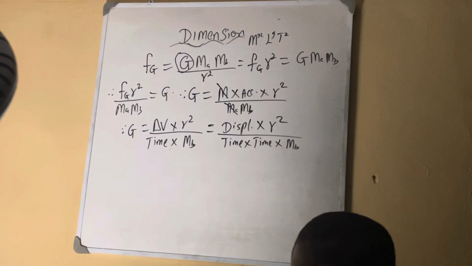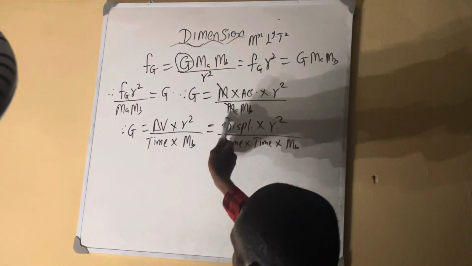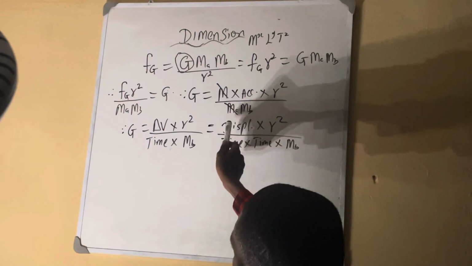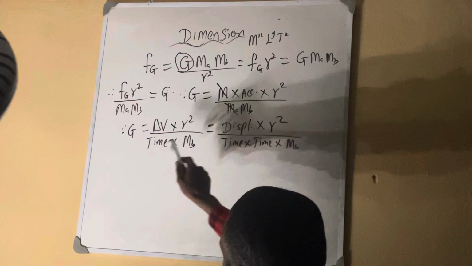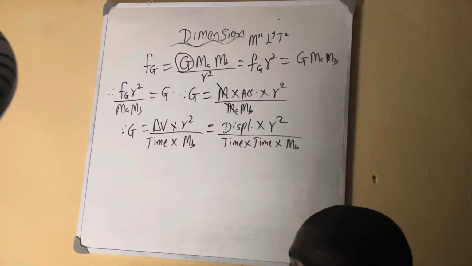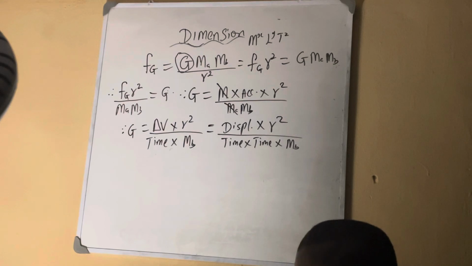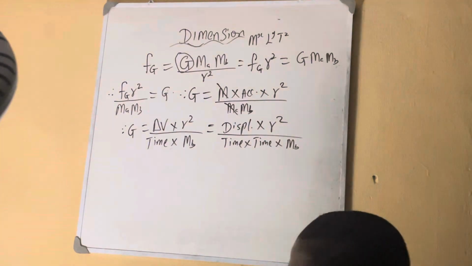As velocity is not a fundamental quantity, you need to break it down until you get the fundamental quantities. Velocity is displacement over time. Velocity, displacement over time, times r square. This r square all over, you bring out this time and bring out the mass there. Do you understand? So it's all about breaking. Just know the formula. Once you know the formula, you start breaking until you get mass, length, and time.